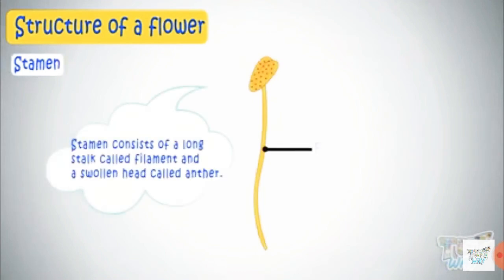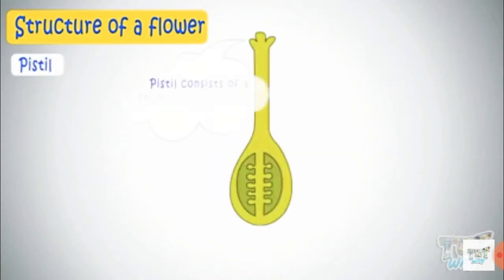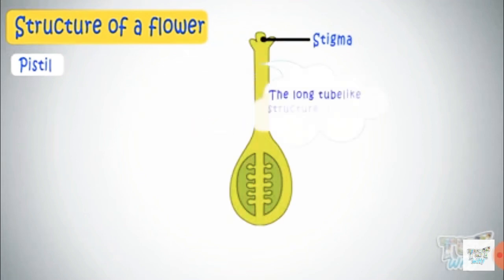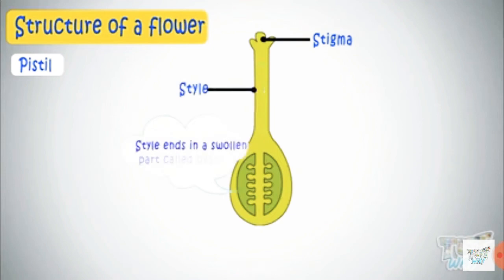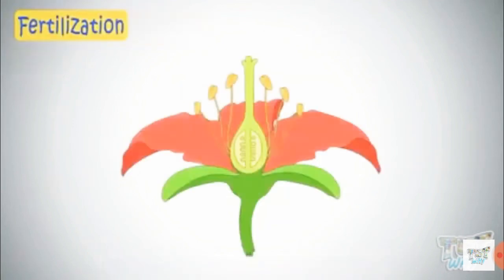The stamen consists of a long stalk called the filament, and the top part is called the anther. This anther contains the pollen, which are the male reproductive cells. The pistil consists of a sticky structure called the stigma, which has a tube-like structure called the style, and the style has a swollen part called the ovary. This ovary contains the female reproductive cells called ovules.